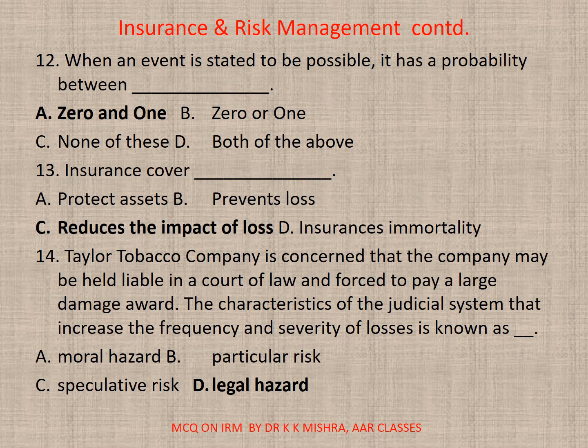12. When an event is stated to be possible, it has a probability between dash. A. 0 and 1. B. 0 or 1. C. None. D. Both. Correct option is A. 0 and 1.